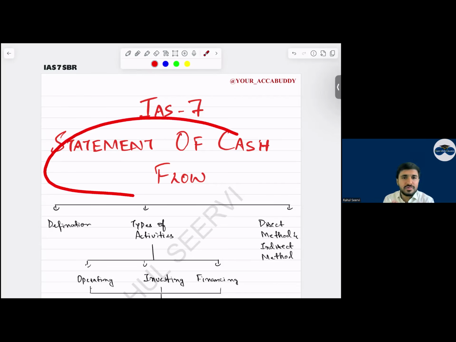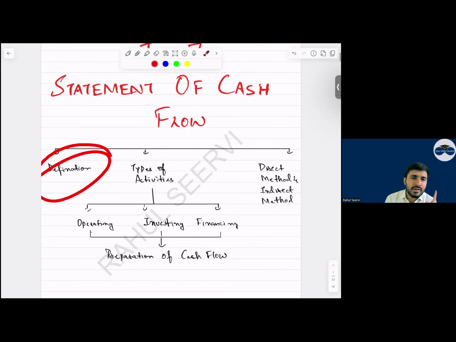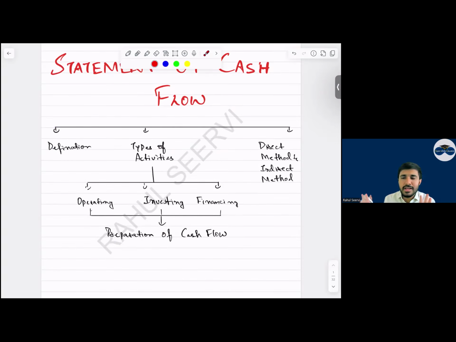Now, statement of cash flow. Now, as we have discussed in our regular class, why cash flow is important? Because for the investors to know, okay, whether they'll receive dividend or not, there are multiple things. We'll not get into that detail. Now, let us see. First is the definition which you have to cover: types of activity, direct and indirect method theory. So, what is the difference between direct and indirect? That is one past paper. एक बार reference कर लेना उसका.